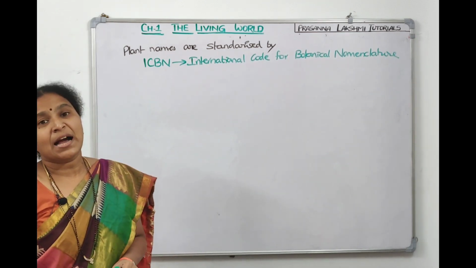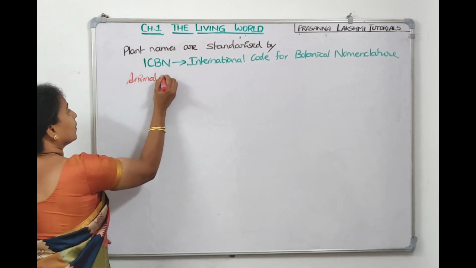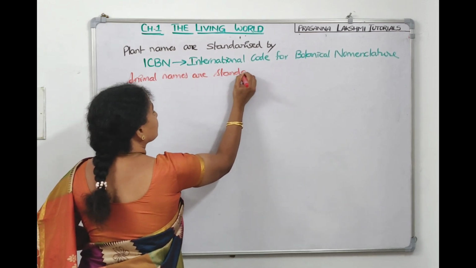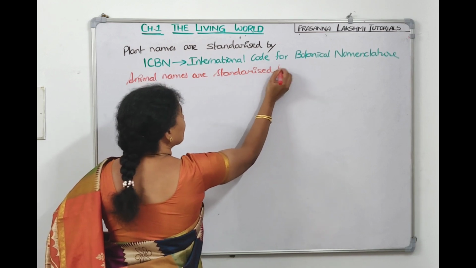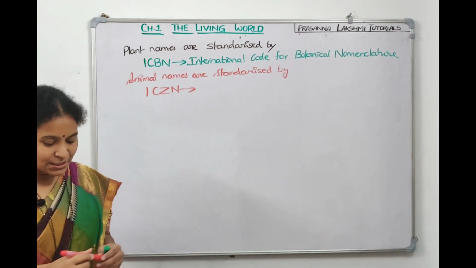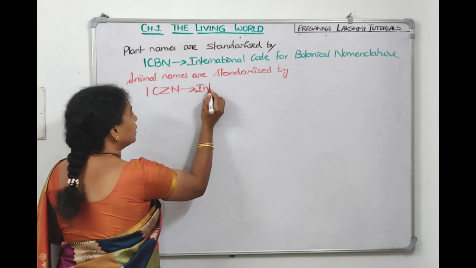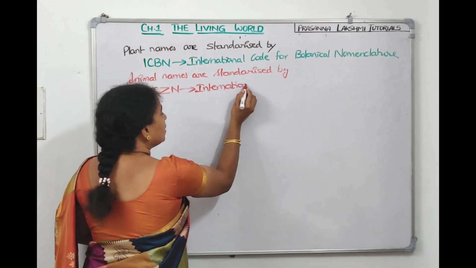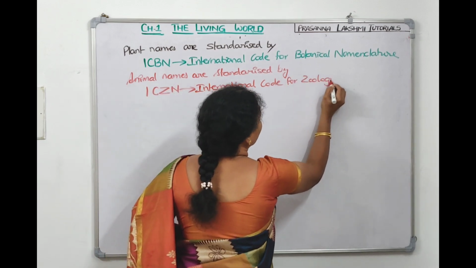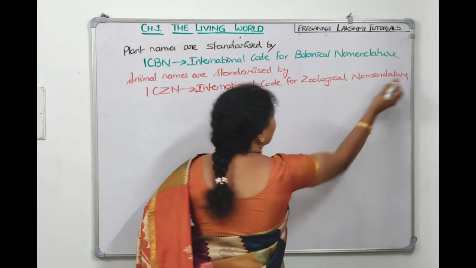Now, animal names are standardized by ICZN. Who standardizes animal names? They are standardized by ICZN. What does ICZN stand for? International Code of Zoological Nomenclature. It stands for International Code for Zoological Nomenclature.